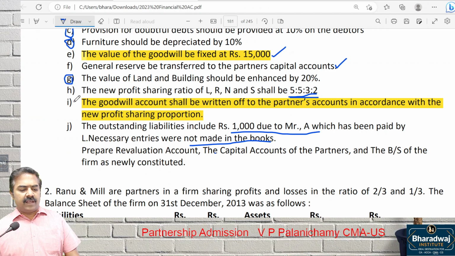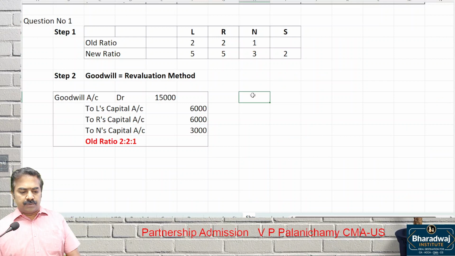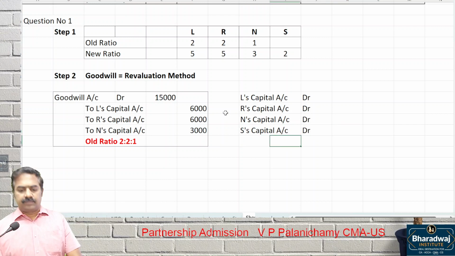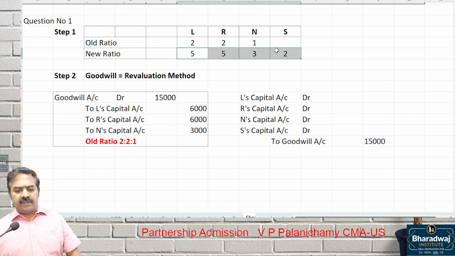Then point number J is given. Goodwill should be written off to partners in accordance with which ratio? New ratio. So what is the entry you have to pass? All partners' capital accounts debit: L's capital account, R's capital account, N's capital account, S's capital account, to goodwill account. This will be in new ratio. What is the new ratio? 5:5:3:2.